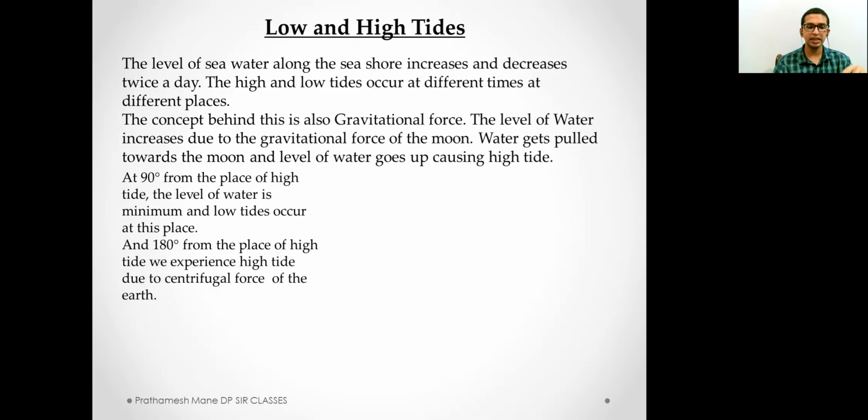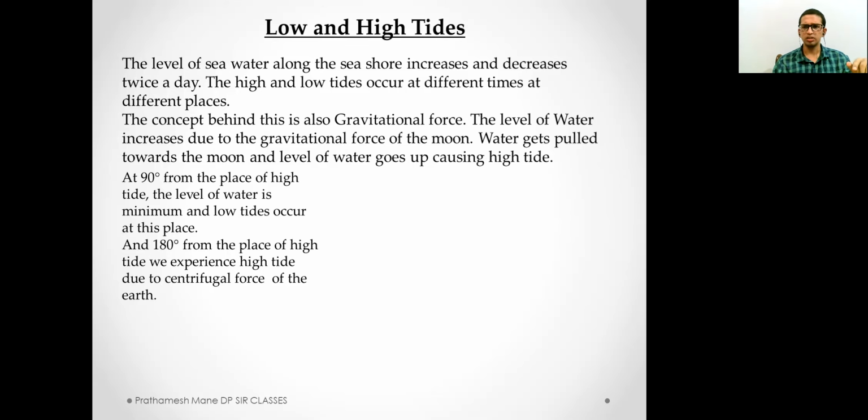While at 180 degrees from the place of high tide, what does this mean? If the high tide is taking place at this corner of the earth, 180 degrees is totally the opposite corner. Like India is from USA, that is 180 degrees, and 90 degrees is India and North Pole. So if high tide is taking place in India, then at North Pole it will be low tide, and if high tide is taking place at the North Pole, then it will be low tide in India. Similarly, if high tide is taking place in India, it will be high tide in America as well.